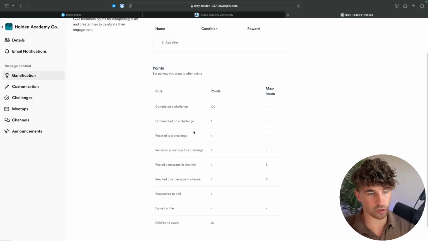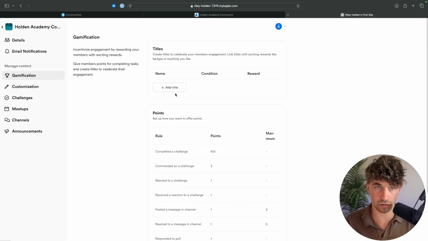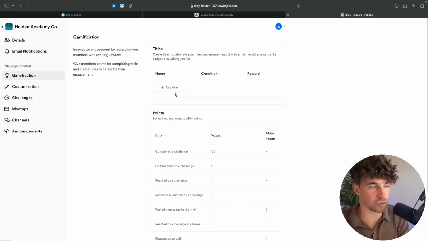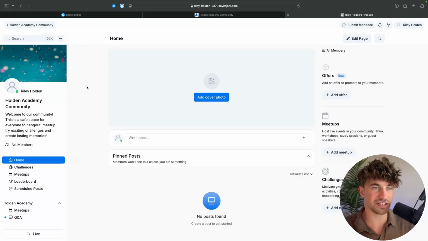So we can see right here, the way that this is set up by default is if they react to a challenge, that's 1 point. If they complete a challenge, this is 100 points. And what we can do is we can set certain rewards. So at 1,000 points, they might unlock a course. At 5,000 points, they might unlock a coaching call with you. And this encourages people to be more active in the community. We can also go in here and we can create different meetups and like coaching calls inside of the community. So overall, the communities feature is just a lot more fleshed out on Kajabi as well.